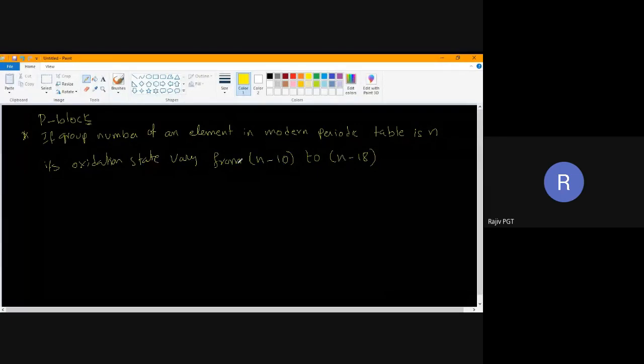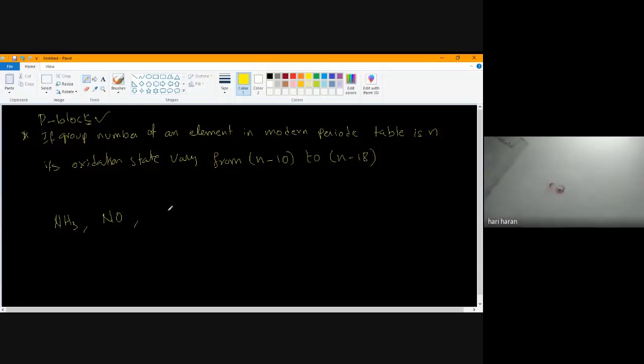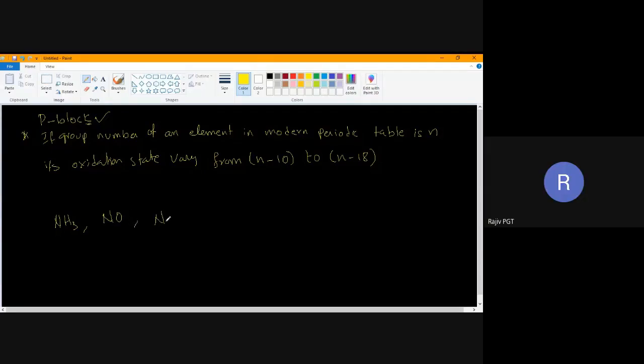I'm again saying it is applicable for p block elements. I'll give an example. Now I'm going to write different nitrogen compounds, starting with NH3. In the meanwhile, try to calculate the oxidation state of nitrogen in each one. What I am writing, I'll ask later.